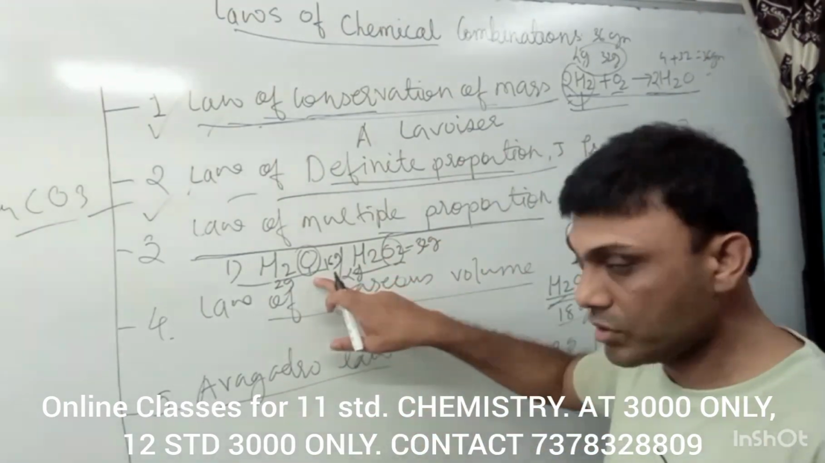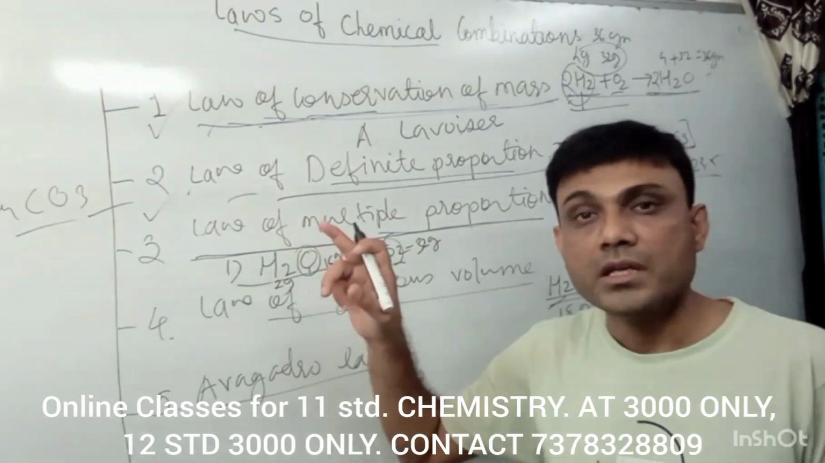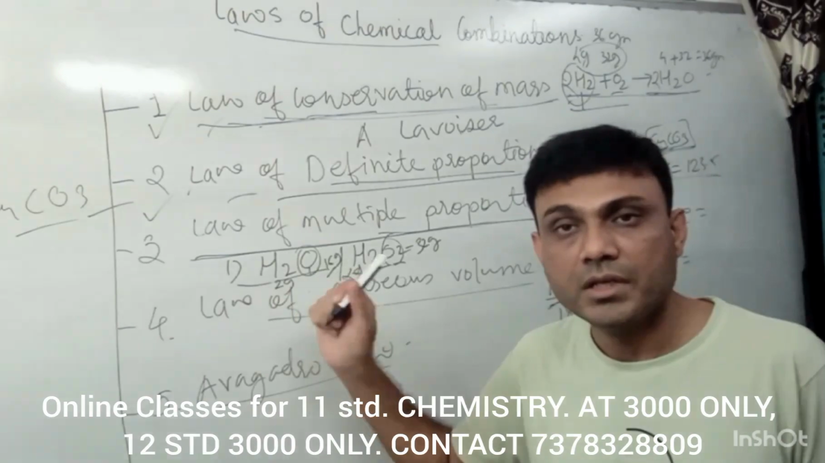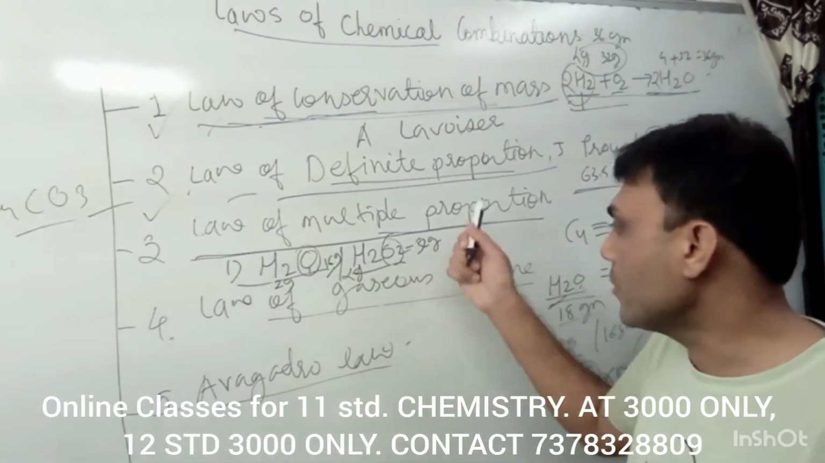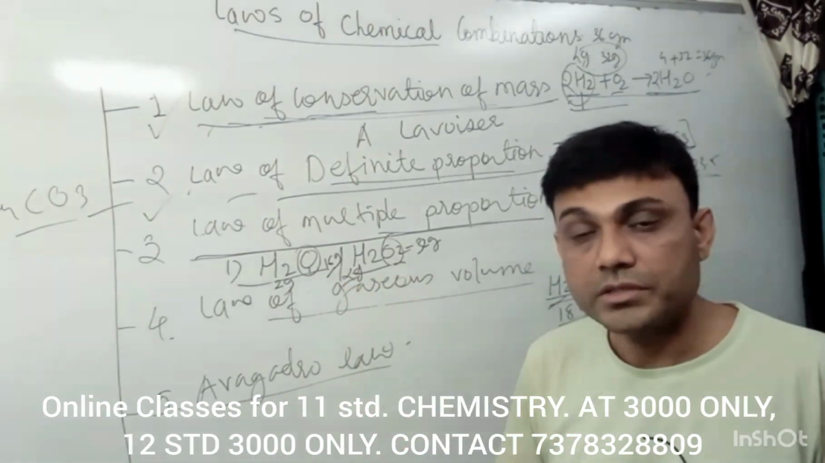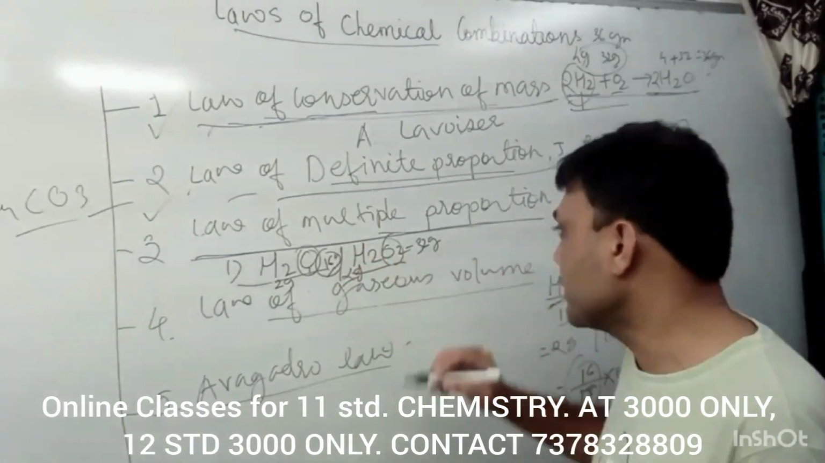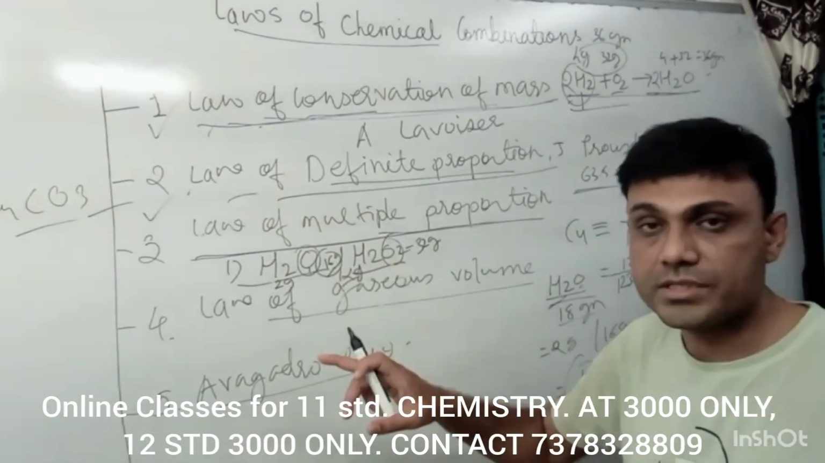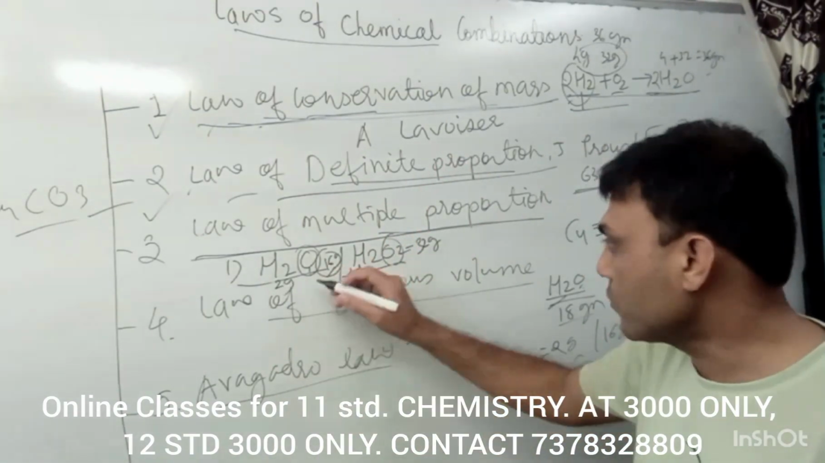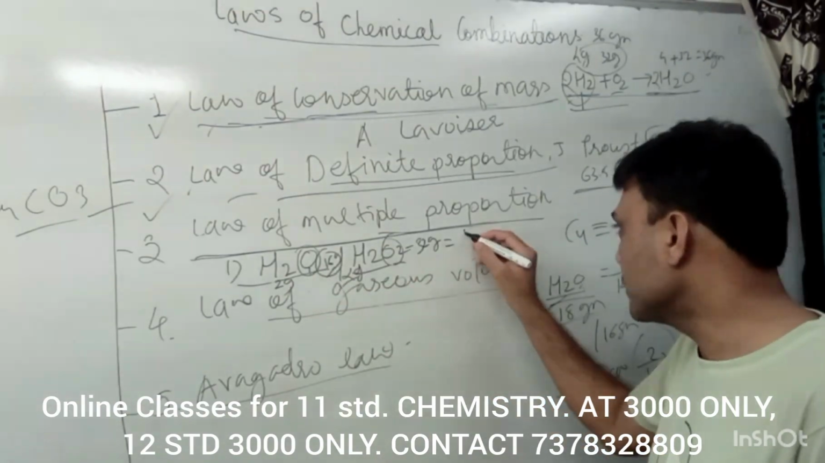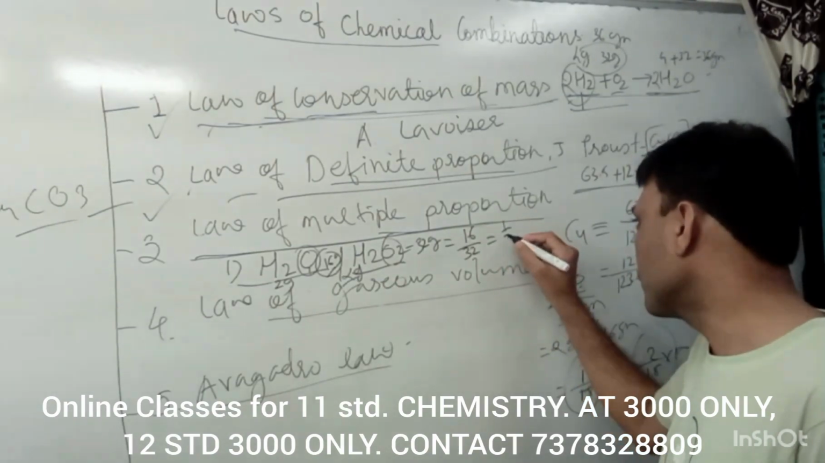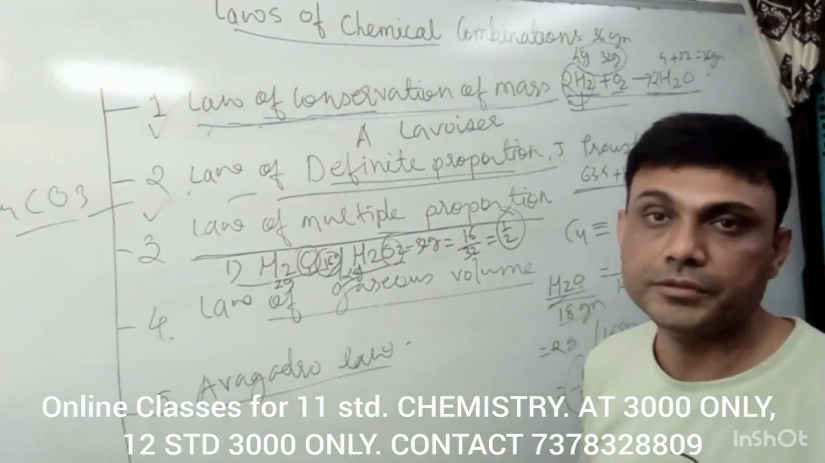Now the other element, oxygen, reacts with equal masses of hydrogen. That means 16 gram of oxygen will react with 2 gram of hydrogen, and 32 gram of oxygen will react with the 2 gram of hydrogen. This is fixed. Now this 16 and 32 are the ratio of the masses of the element combined with the fixed mass of the other element, hydrogen. Suppose this is 16 gram and this is 32 gram. It will be 1:2, a simple whole number ratio.